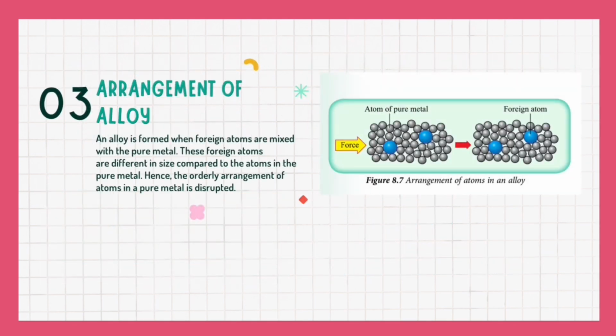The arrangement of alloy is formed when foreign atoms are mixed with pure metal. The foreign atoms disturb the orderly arrangement of atoms of pure metal. Therefore, it is hard for the atoms to slide over each other or to fill the empty spaces, which makes alloys not ductile or malleable.